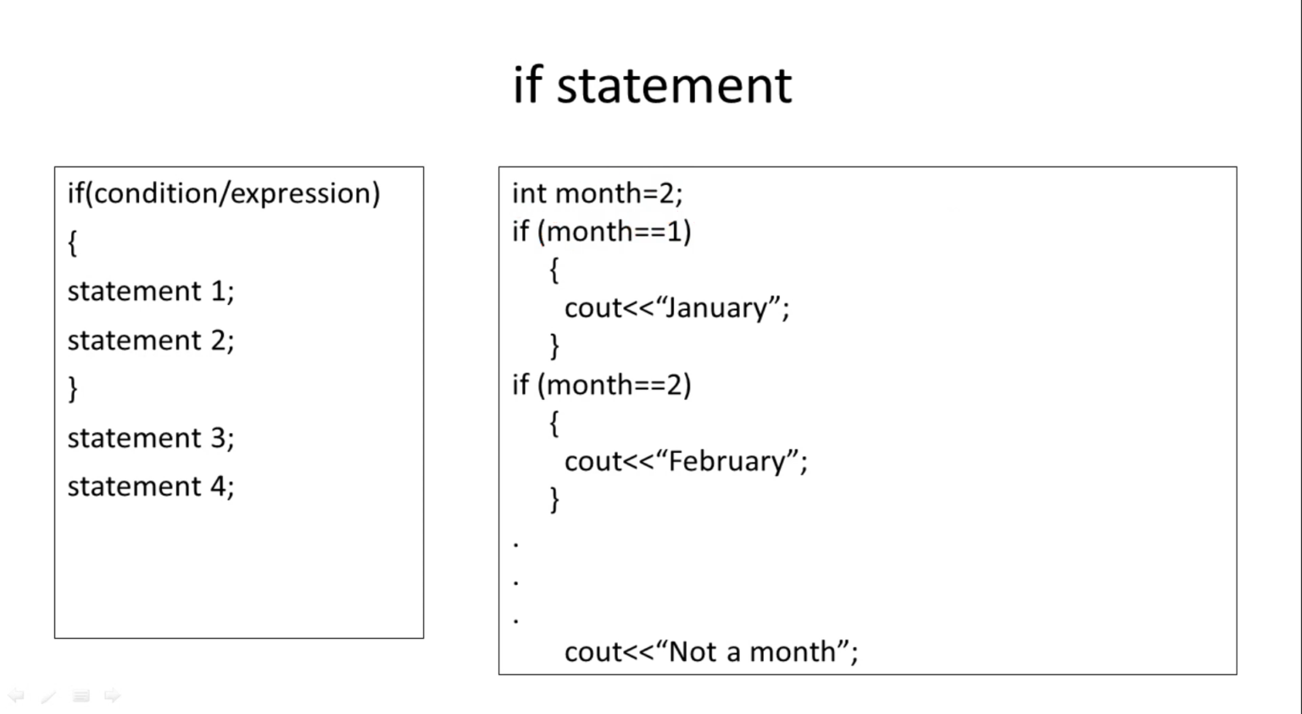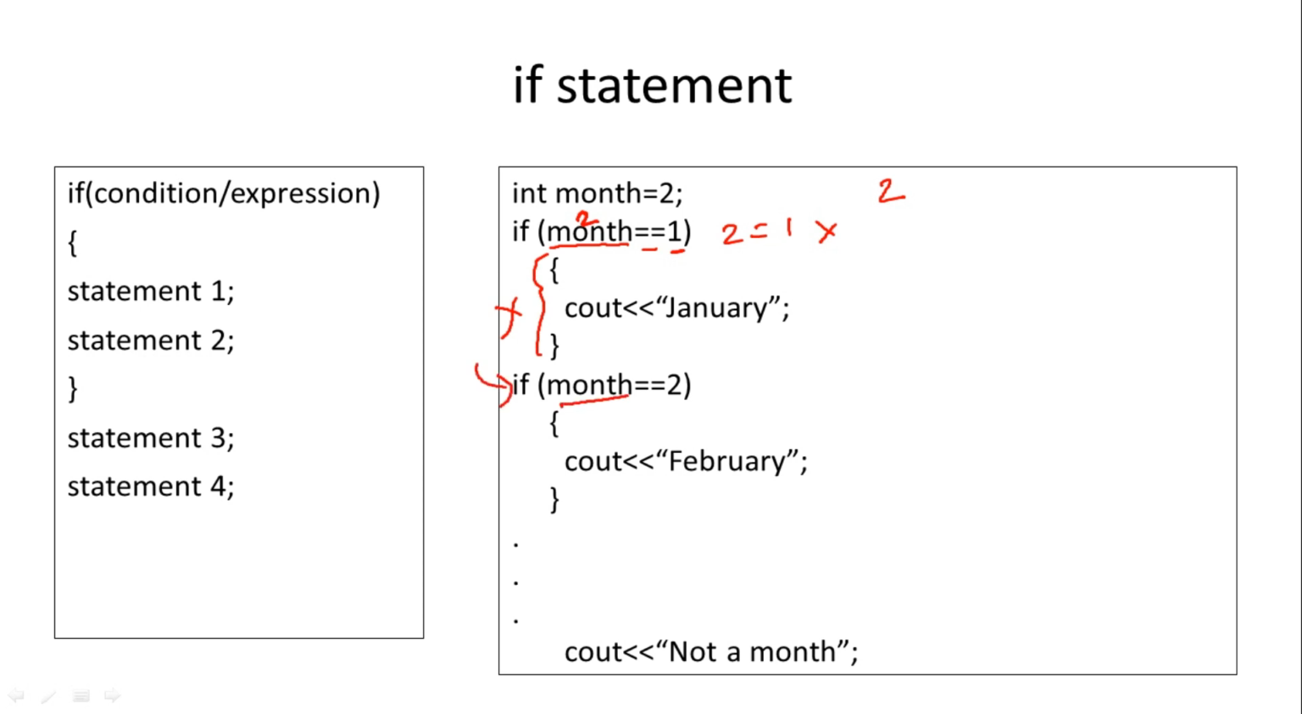So how will the if statement work here? The value of month is 2. The condition is checked whether 2 double equal 1. Whether 2 equal to 1? No. So this condition is false. If the condition is false, the entire block will be skipped. The control will go directly to the next statement, so the next statement will be executed.